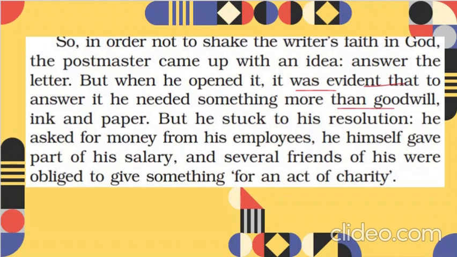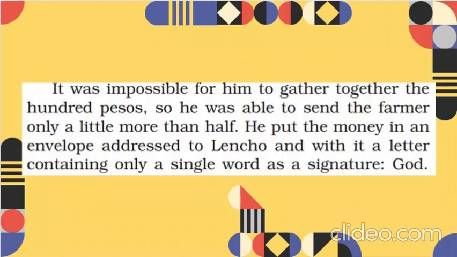But he stuck to his resolution. He said, okay, he wants money, I'll give him the money, I'll try to arrange it. So, what did he do? He asked for money from his employees. He himself gave a part of his salary, and several other friends of his were obliged to give something for an act of charity. Obliged means, you can say, forced. Not even forced, you can say his relatives were obliged, he made them give some money, right? For what? An act of charity, because it was just charity, right? So they were doing it.